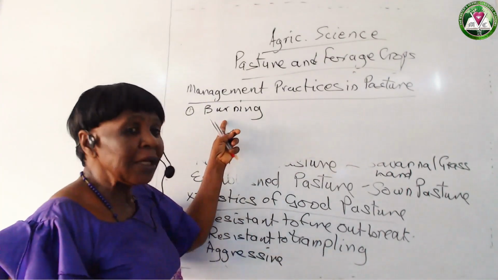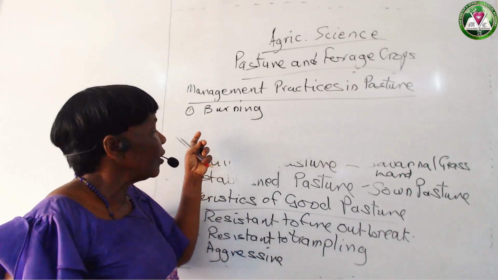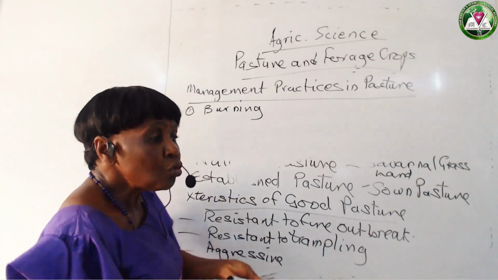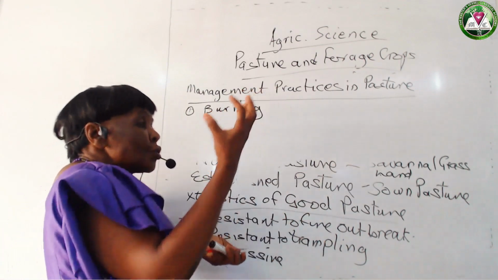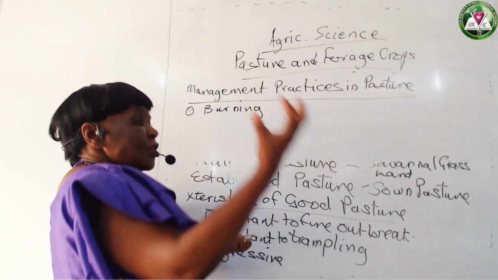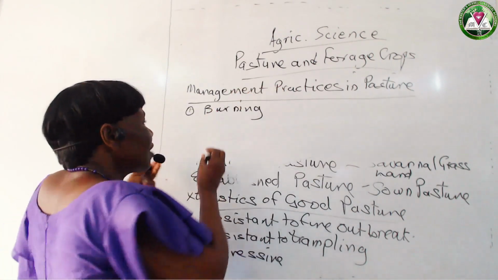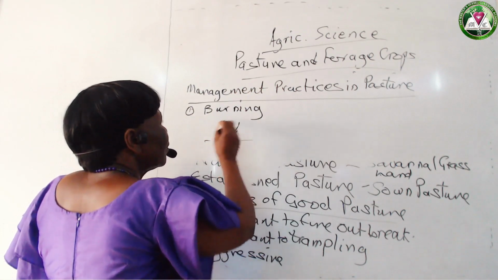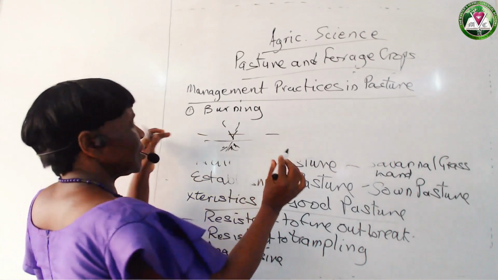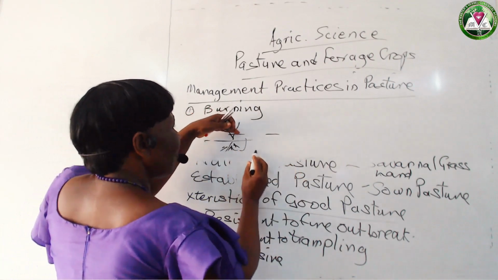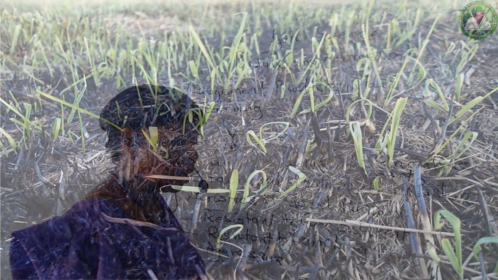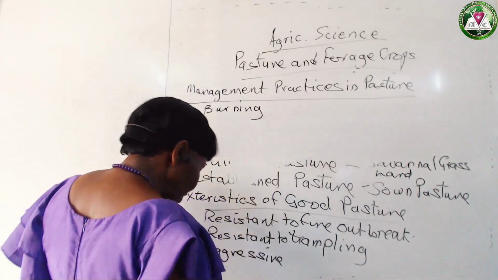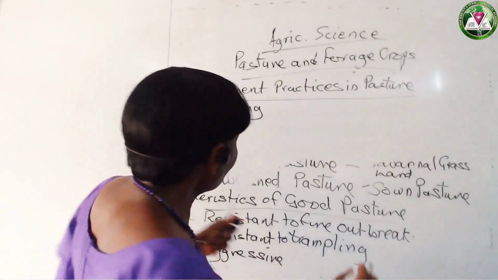So again, when you burn, it also helps new stalks, new leaves, new grasses to grow, because those grasses have very strong root stalks. So when you burn, the fire will destroy what is outside, but new ones will come out and start growing. Then the animals will always have something to eat. That is why burning is very important in a pasture.